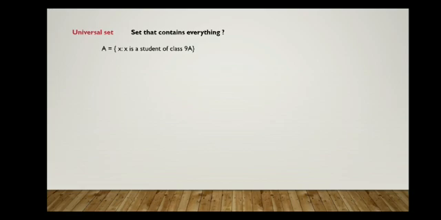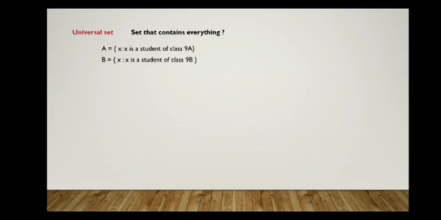Take a set like this. Suppose there is a set A equal to the set of all x such that x is a student of class 9A. So elements of this set A are students of class 9A. Suppose we have another set B equal to the set of all x such that x is a student of class 9B.